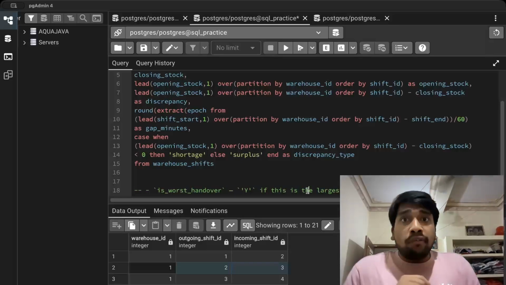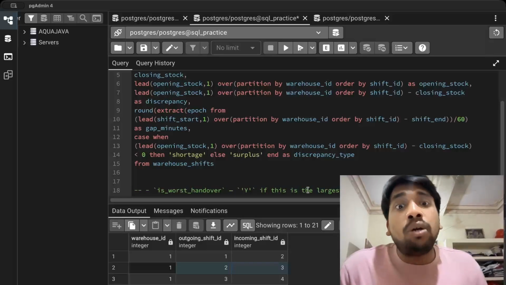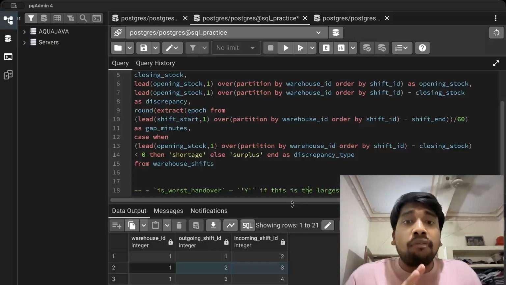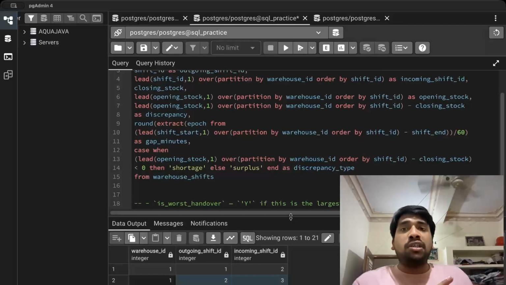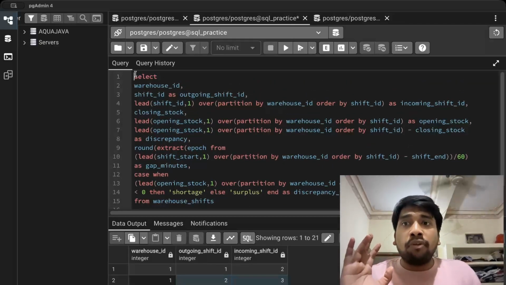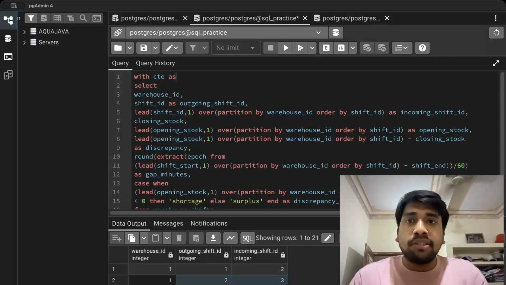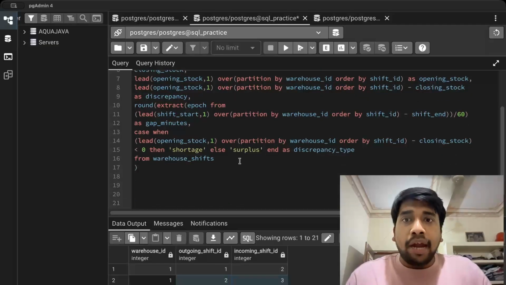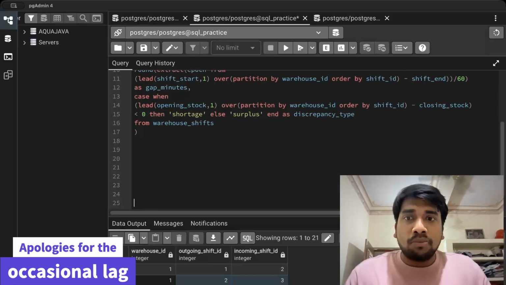Now to calculate the worst handover we need the maximum absolute discrepancy, right? And since this is a group by function and aggregation function, we will need to use the group by clause here, and we cannot use this because we have selected multiple columns here. So what we will do is we will create this as a CTE with CTE as, and now let's remove this.